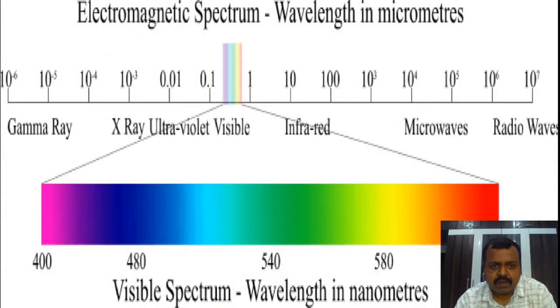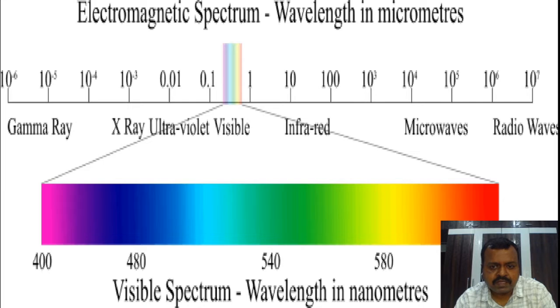Now here we have the electromagnetic spectrum. To the extreme left we have gamma radiation, in the extreme right we have radio waves, and these radiations are arranged in increasing order of their wavelength. So the sequence is gamma, X-ray, ultraviolet, visible, infrared, micro and radio.